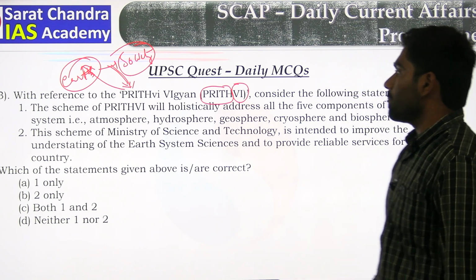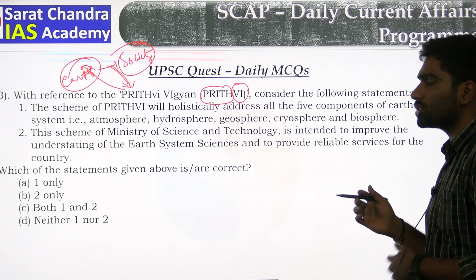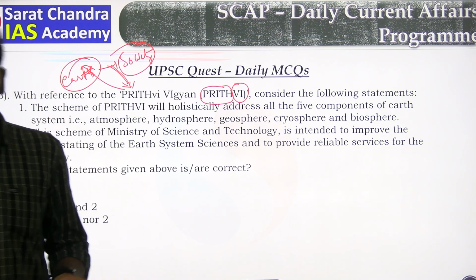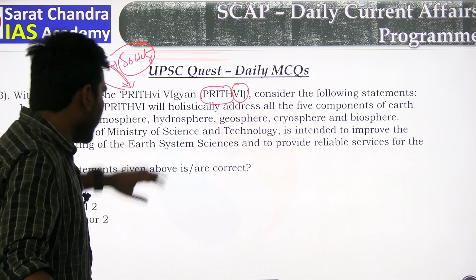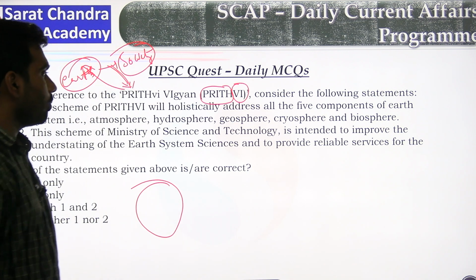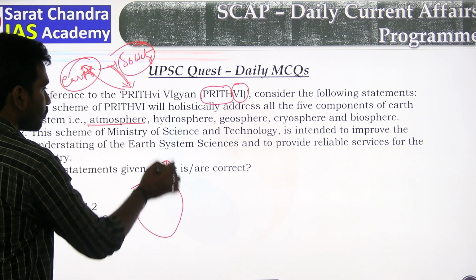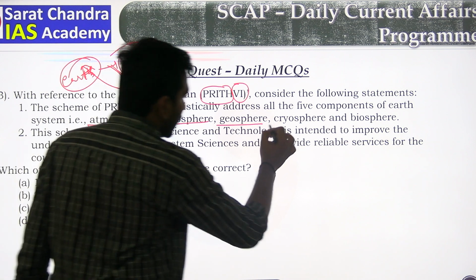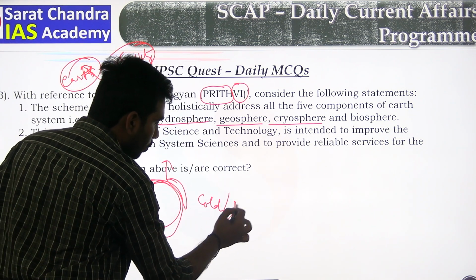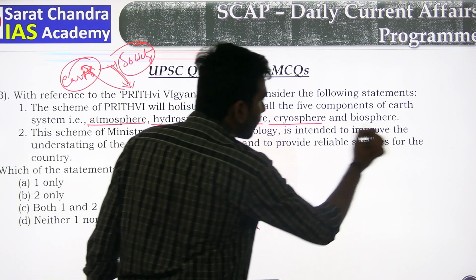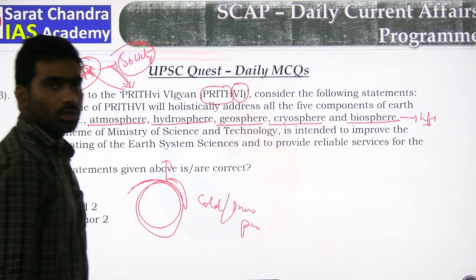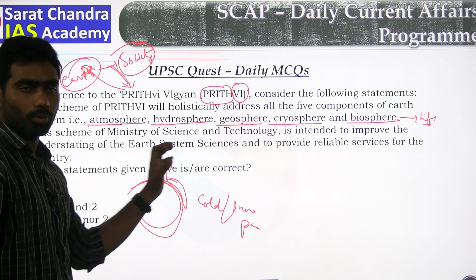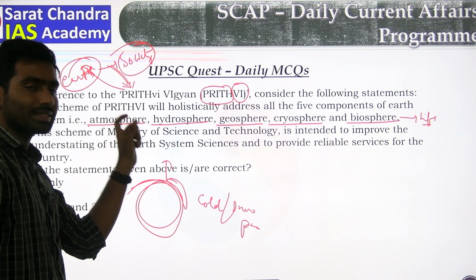The scheme of Prithvi will holistically address all the 5 components of Earth. Actually, the major components of Earth are hydrosphere, lithosphere, and atmosphere. We all know that. But here, Earth contains 5 components. The first one is atmosphere, air; hydrosphere, water; geosphere, geology; cryosphere, meaning cold or snow part; and biosphere, meaning life. So yes, this Prithvi program uses all these components, and they will use this data for the purpose